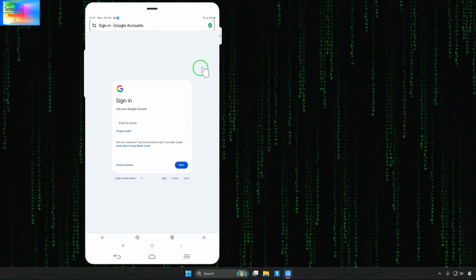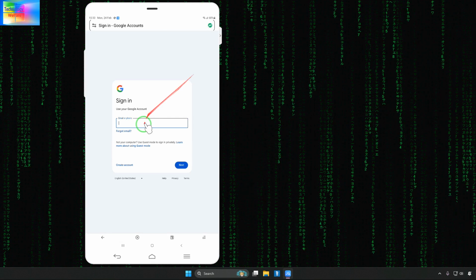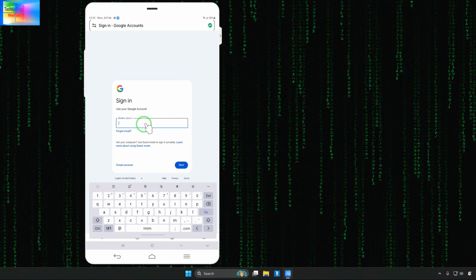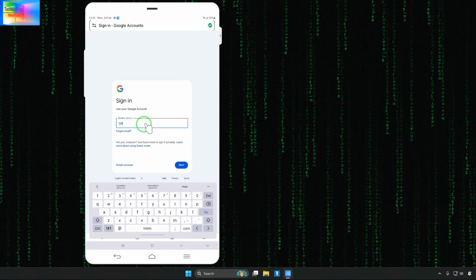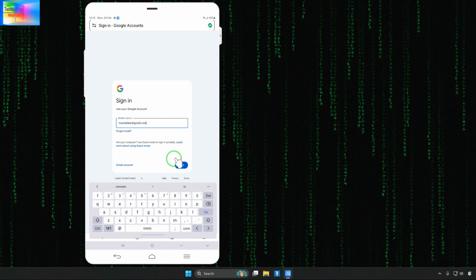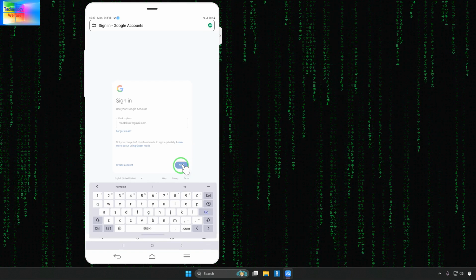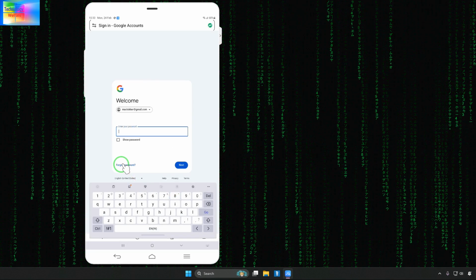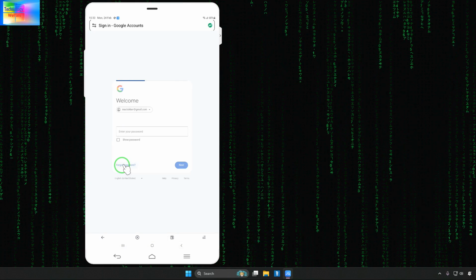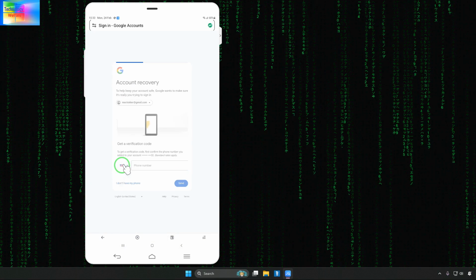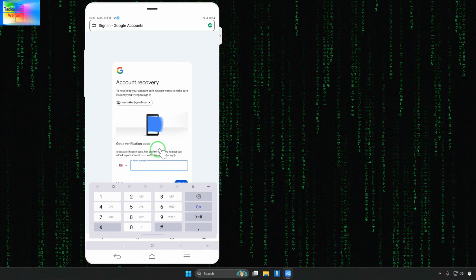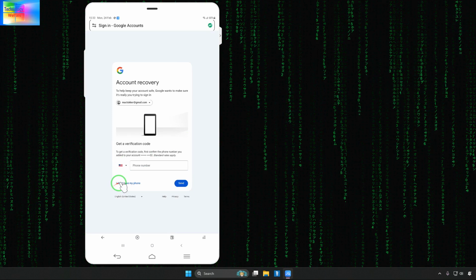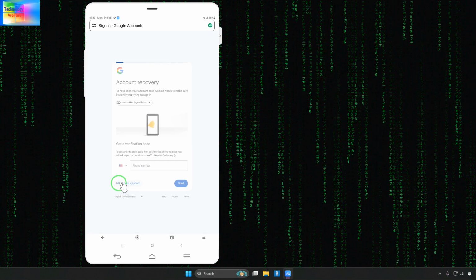So now see guys, here it has been opened. Now we will have to pick the Gmail that we want to recover. Now we will go for next, and if I click next, then it will demand a password. Now we don't have the password, we will click on forgot, and what happens here guys, directly it's asking for the phone number. We don't have a phone number, so now we will click on don't have a phone number.